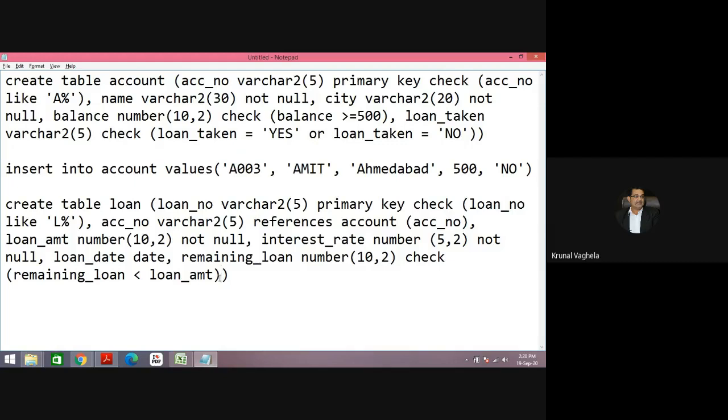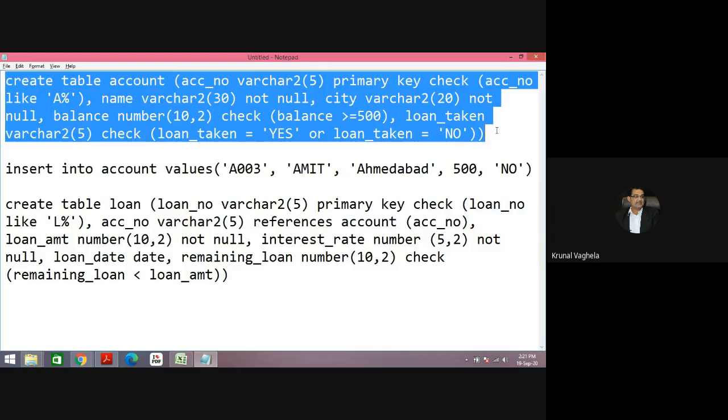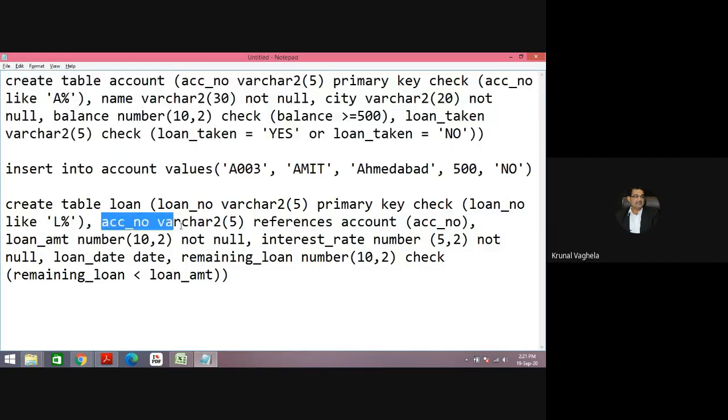So in some Oracle versions, I have observed that it is sometimes allowed and sometimes not allowed. When you are nominating a foreign key, at that time all the check constraints should be at table level, at the last.